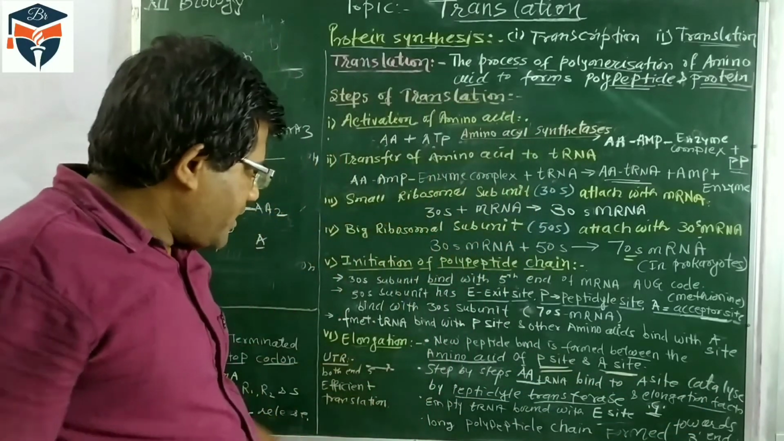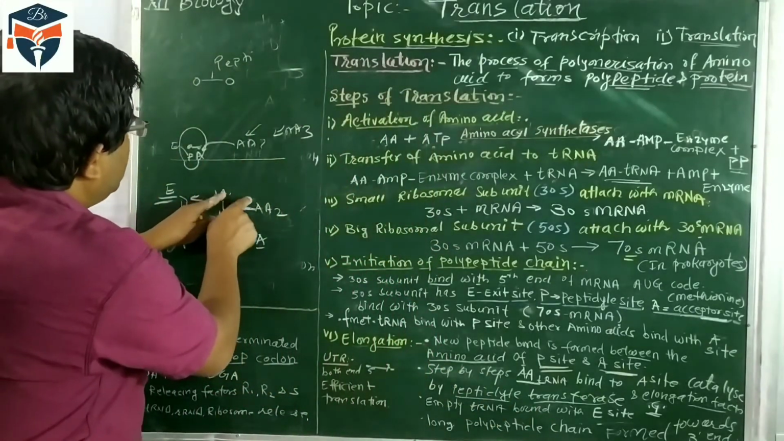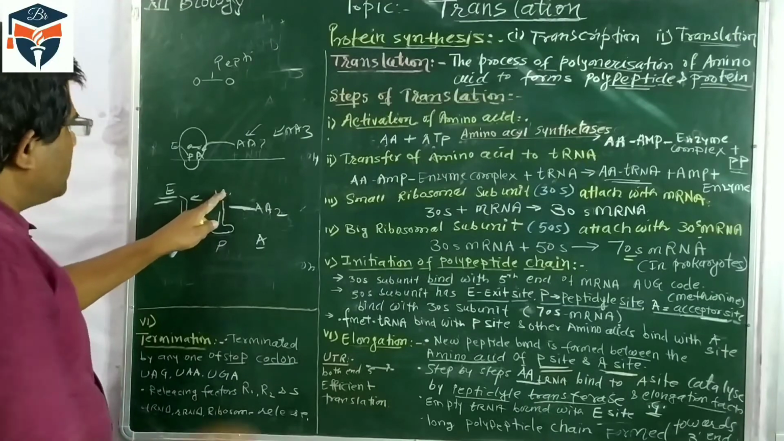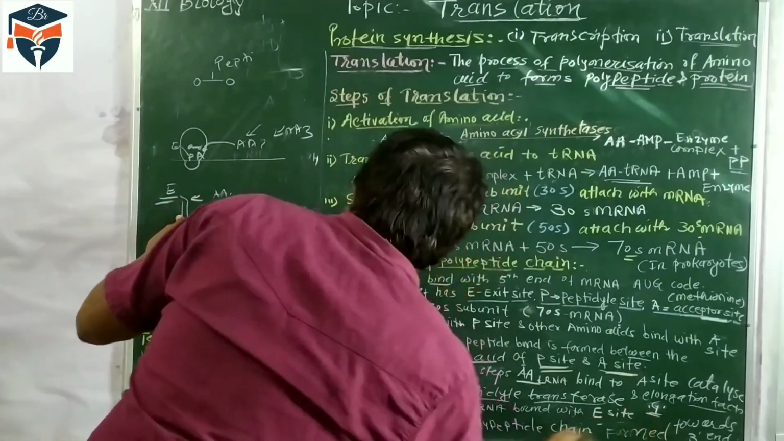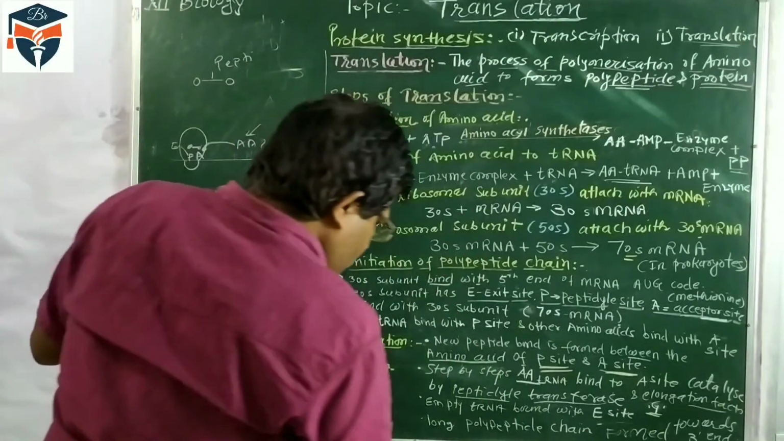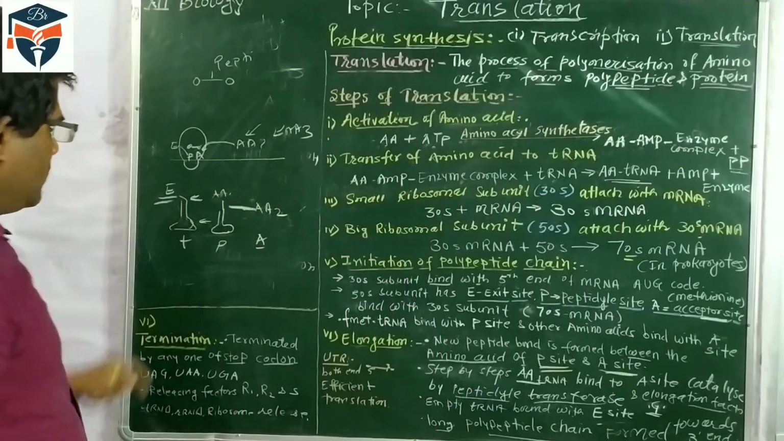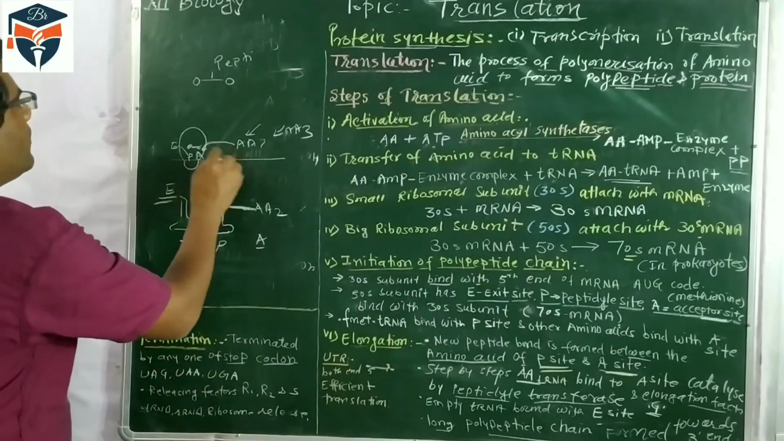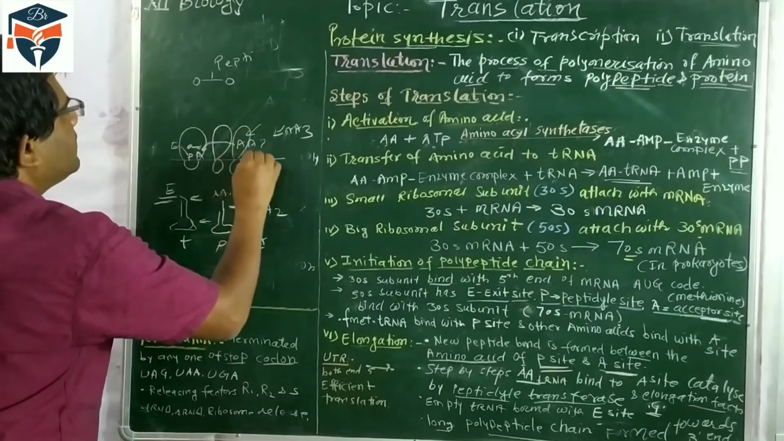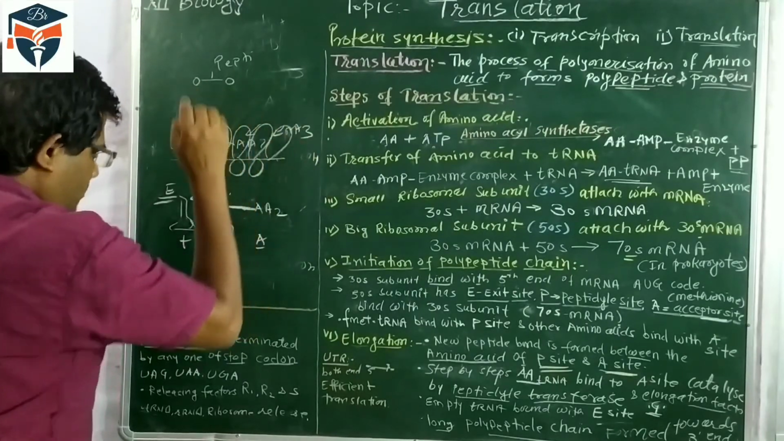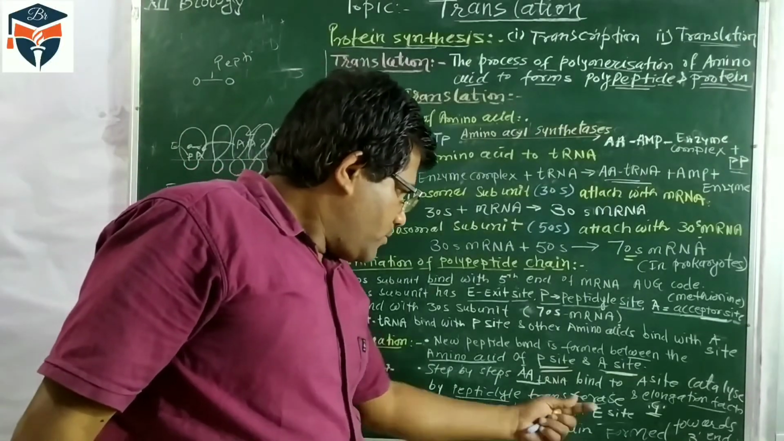After this, what happens? The empty tRNA means the amino acid has formed a peptide bond. So the empty tRNA binds with the E site. It comes to the E site, and thus a long polypeptide chain is formed. This type of long polypeptide chain will form the protein.